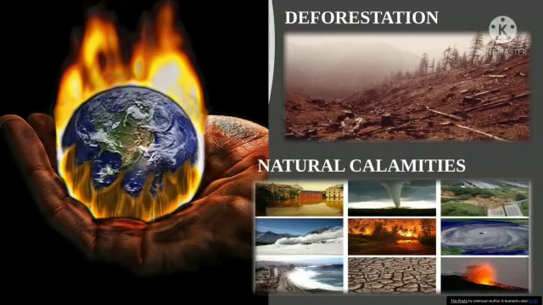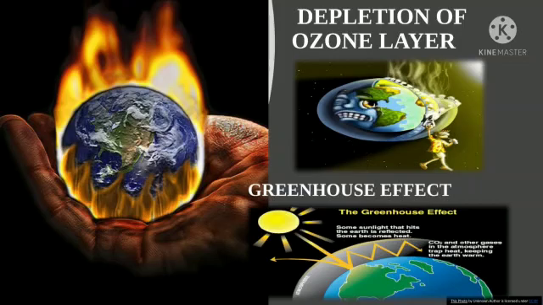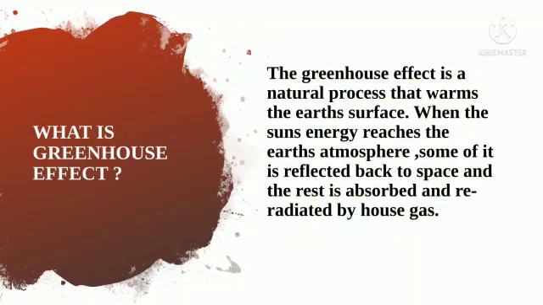These are the main problems that cause global warming: deforestation, natural calamities, depletion of the ozone layer, and the greenhouse effect. And what is the greenhouse effect? The greenhouse effect is a natural process that warms the Earth's surface when the sun's energy reaches the Earth's atmosphere. Some of it is reflected back to space and the rest is absorbed and re-radiated by greenhouse gases.